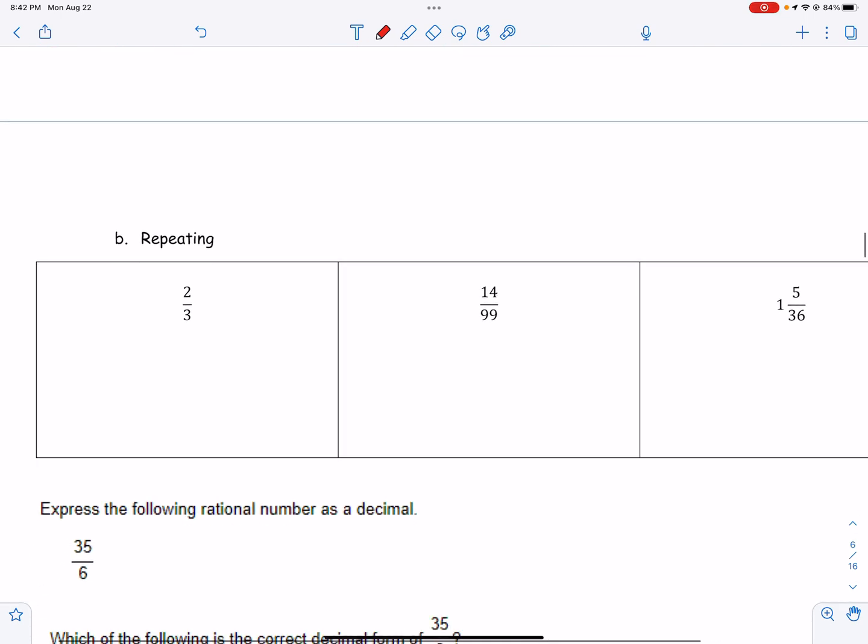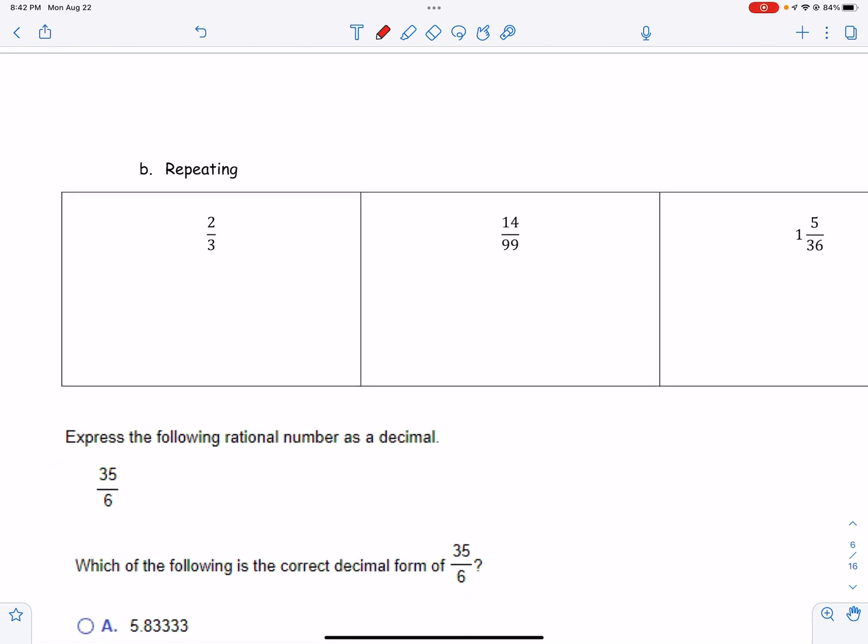Now we're going to talk about repeating decimals. And so what these problems look like, I'm going to show you how to do them on a calculator. But repeating decimals, you use a bar over the numbers that repeat, okay?